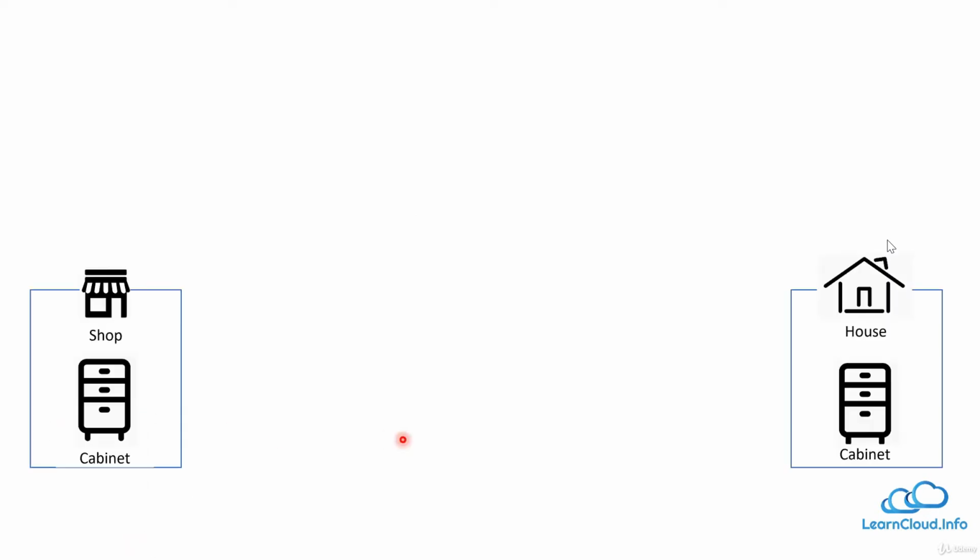And I'm going to start this lesson with an example. So for example, let me start my marker here. Let's say we have one cabinet which is in the shop, and we want to transfer this to home. Now we need some person who can help us do that. So we'll try to find that person.